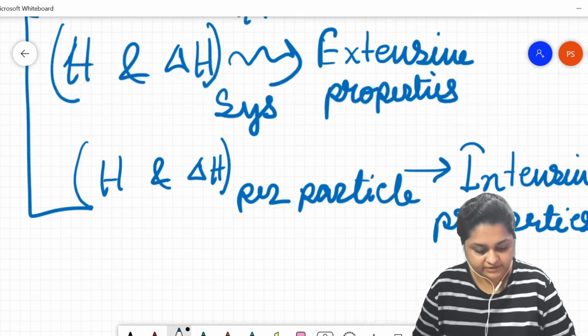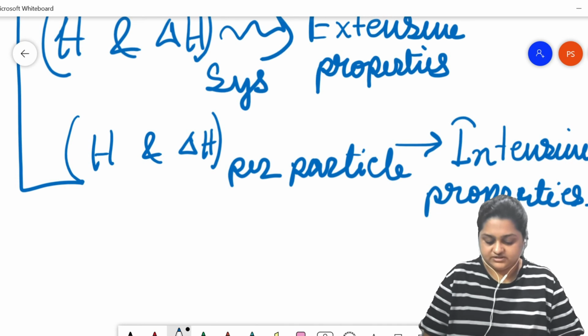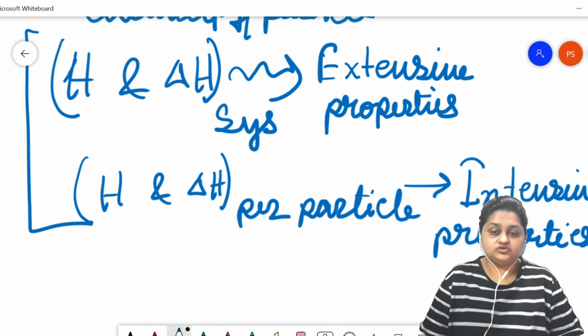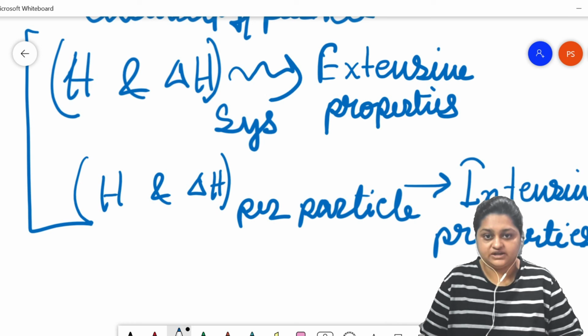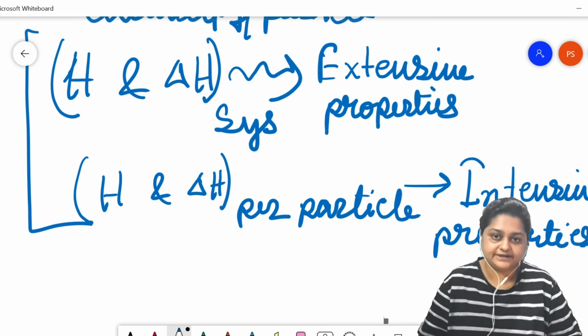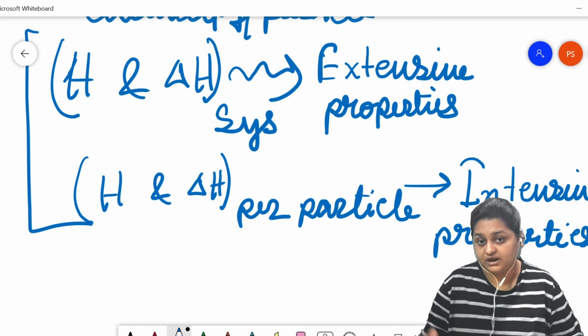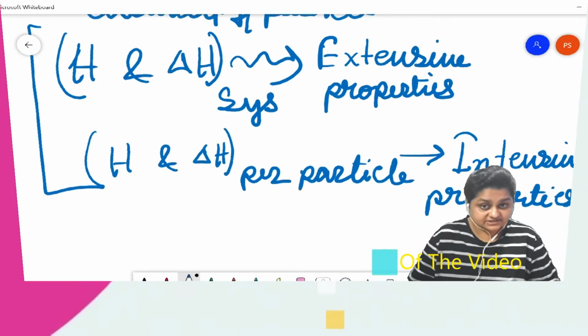I'm going to say it again. Enthalpy of the system or change in the enthalpy of the system depends on the number of constituent particles present in the system. That's why it is an extensive property. But the change in the enthalpy or the enthalpy per mole or per particle of the system does not depend on the number of molecules or particles present within the system. It depends on the nature of the particle, not the number of the particles. That's why it is an intensive property.